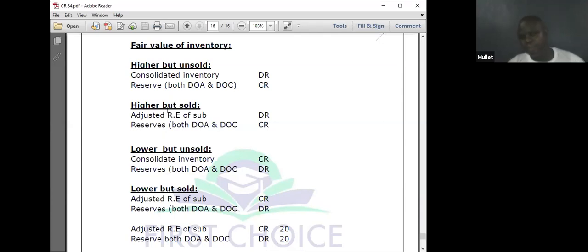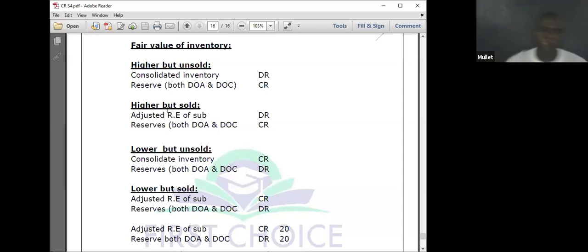Higher but sold: they've sold it. I will debit the adjusted return of the subsidiary. It's higher but sold, so you earn the profit, and I will remove the profit from the account of the subsidiary. But the reserves I will increase, because your net assets have increased with the higher inventory. But you have sold this during the year, so I will collect the money from the return. This is when it is higher but sold.